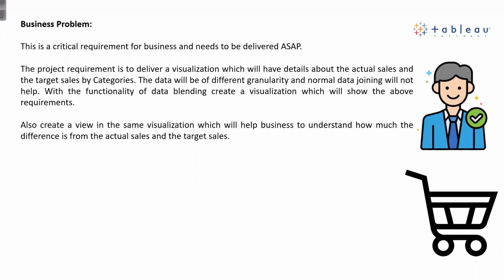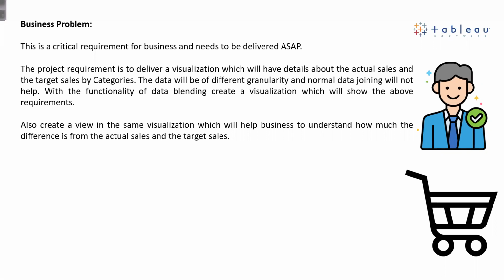The data will be of different granularity and normal data joining will not help. With the functionality of data blending, create a visualization which will show the above requirements. Also create a view in the same visualization which will help business to understand how much the difference is between the actual sales and the target sales.